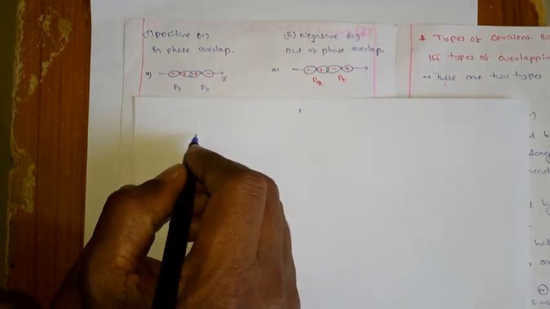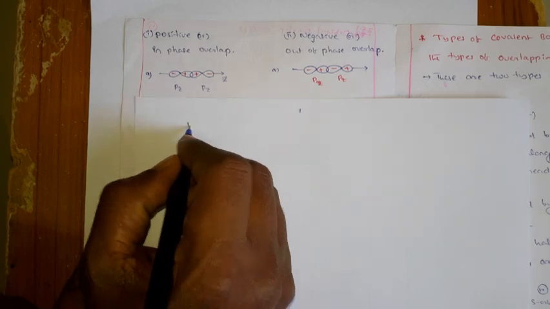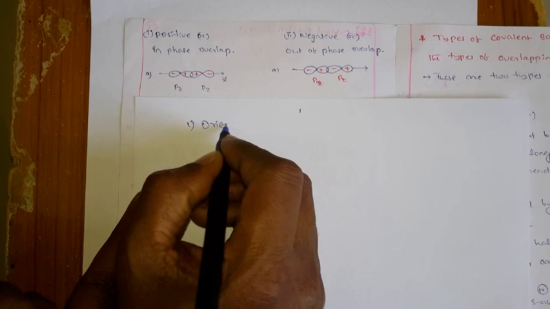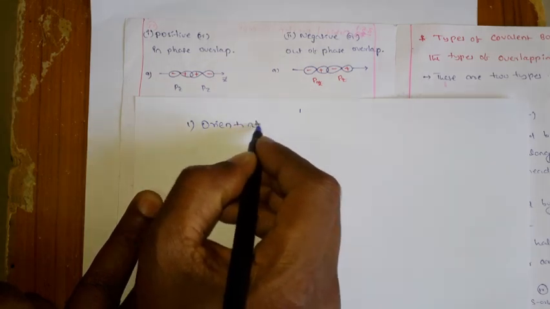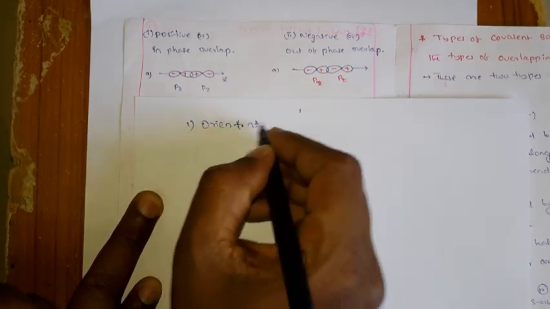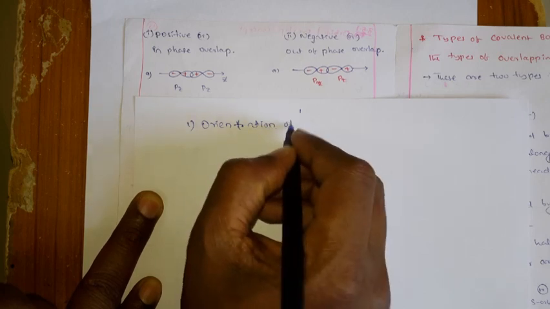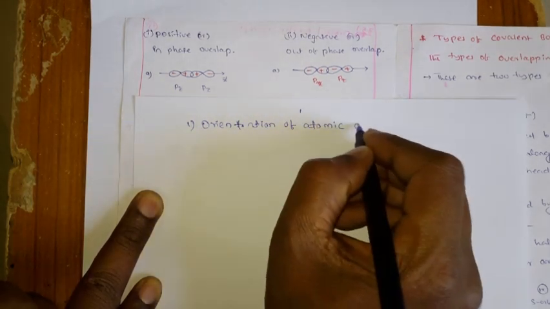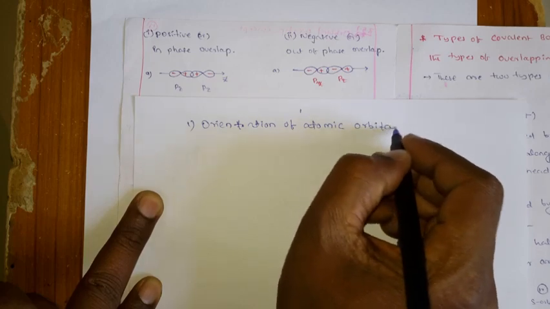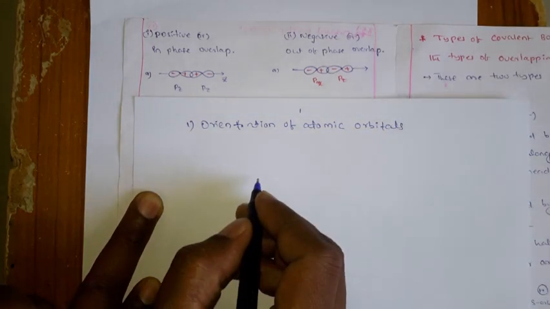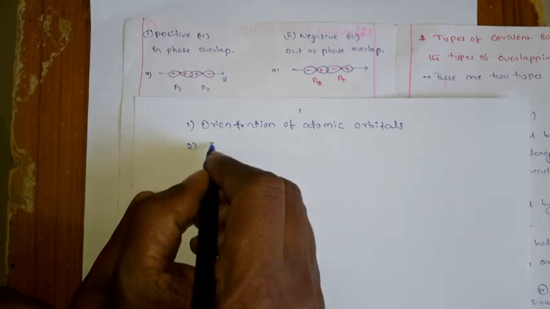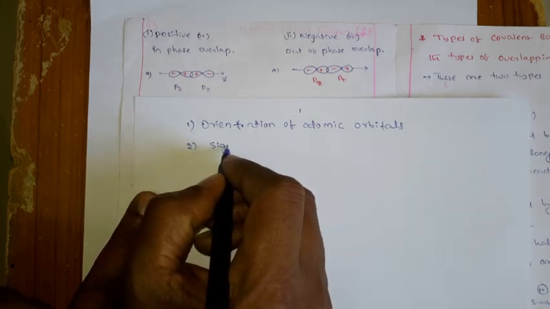Whether it is positive, negative, or zero overlapping, it depends on two things. One is the orientation of the atomic orbitals, and the second one is the sign.